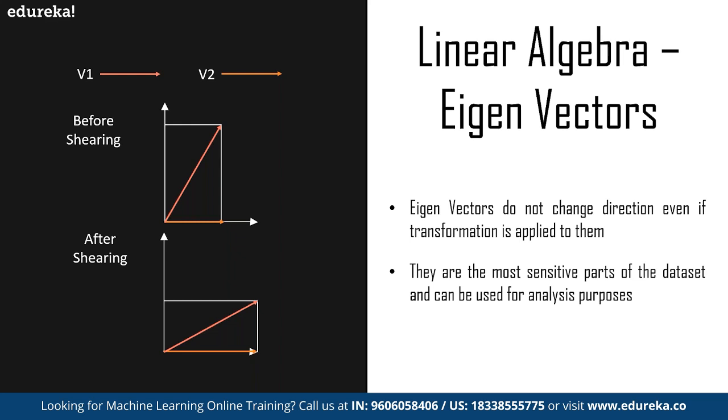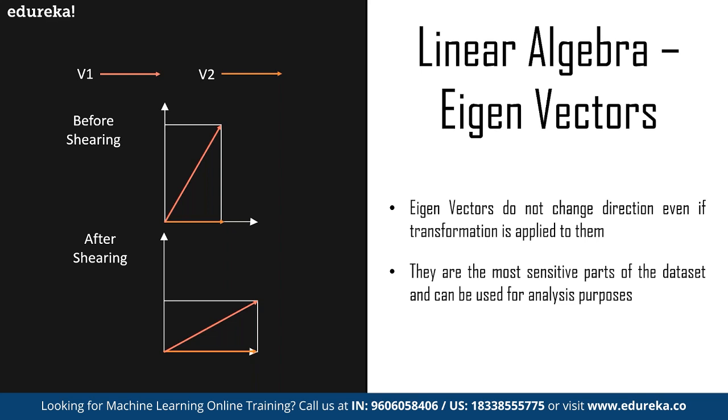And putting it into a definition, eigenvectors are those vectors that do not change their direction even if a transformation is applied to them. And the list of values by which the transformations are applied on the eigenvector, making sure that the direction does not change, are its eigenvalues. So basically, this helps us have a quick understanding of what exactly an eigenvector is.